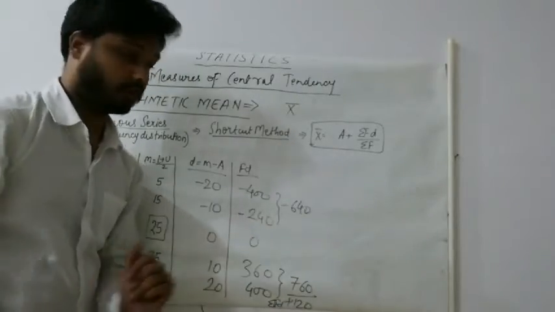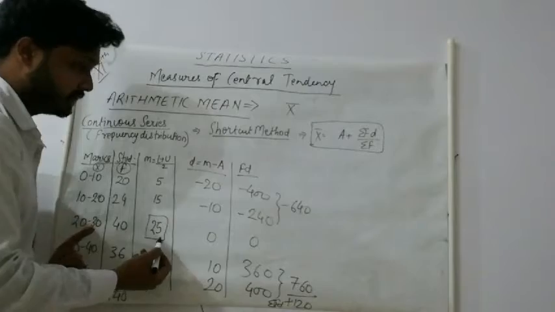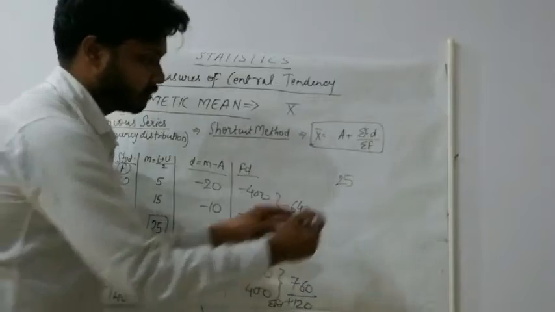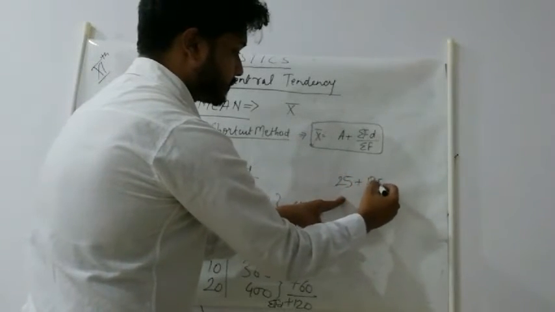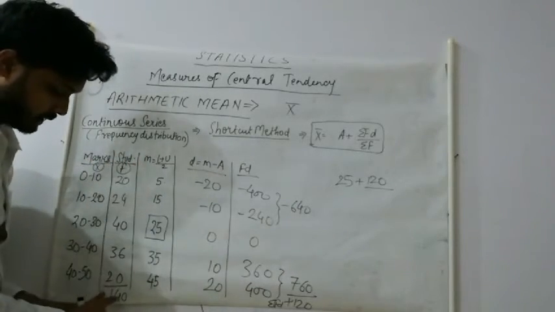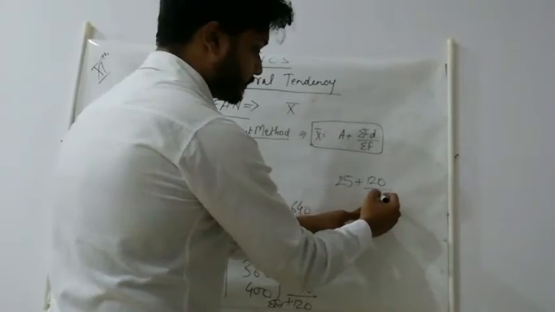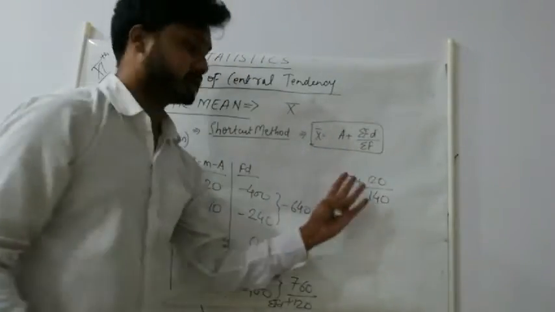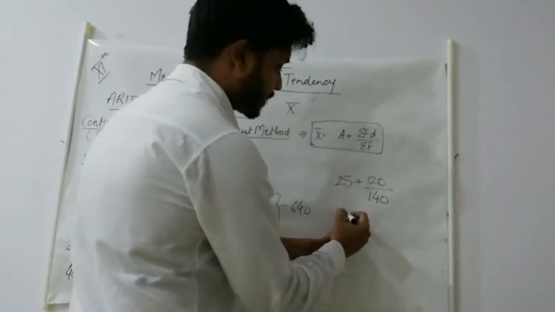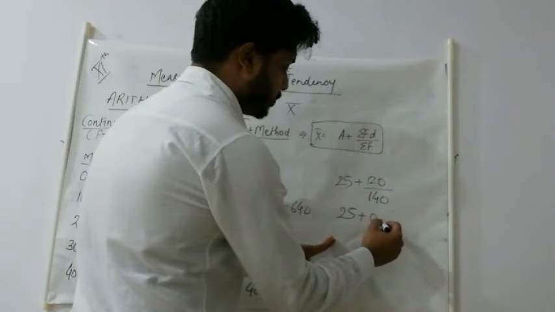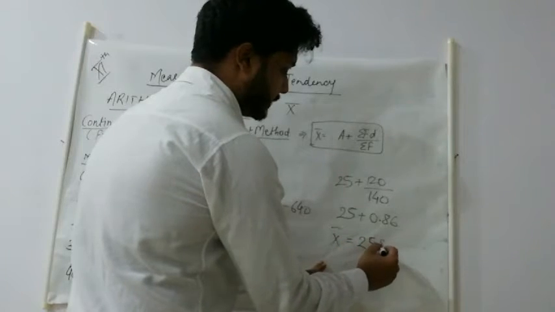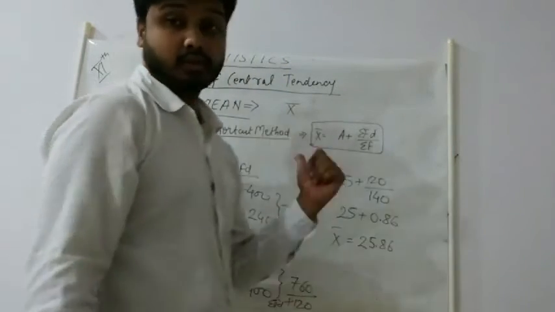Just put it into the formula. A, assumed mean is 25. Summation of f d, how much it is? 120. Summation of f, this frequency that we are having, okay, it is 140. Now you just need to solve this. So how much we will get, students? Here it is 25 plus 0.86. It means that our mean will be 25.86.